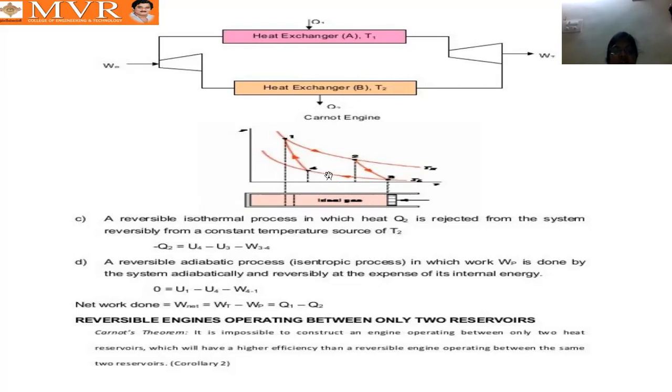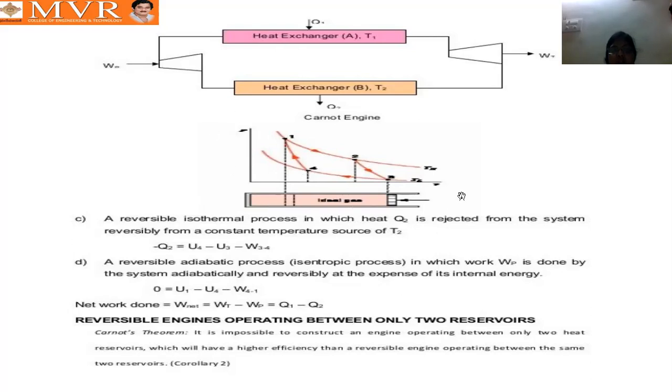First of all, what should we do? For the 1 to 2 process, isothermal heat enters the system. Then 2 to 3 is expansion in the turbine, adiabatic expansion. Then 3 to 4 is the heat exchanger, where heat is rejected. And 4 to 1 is the compression work. So all these processes we will take on a PV diagram.